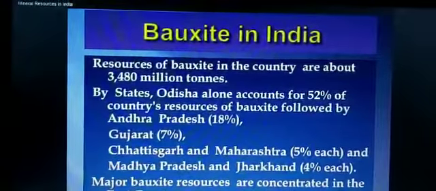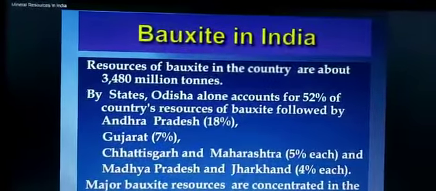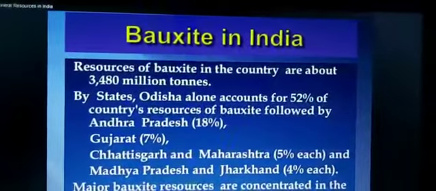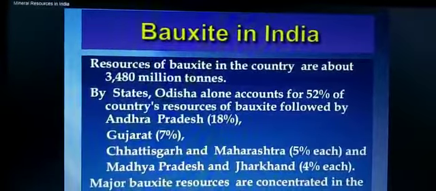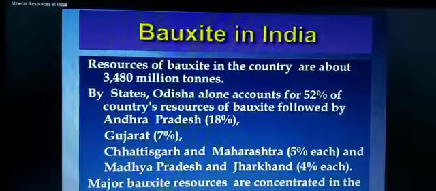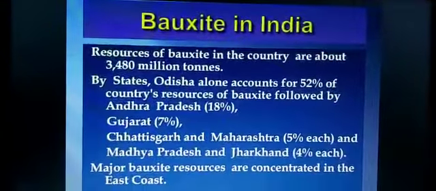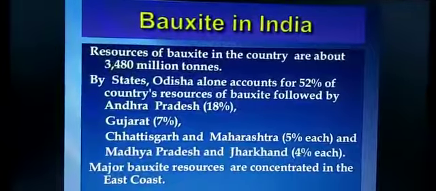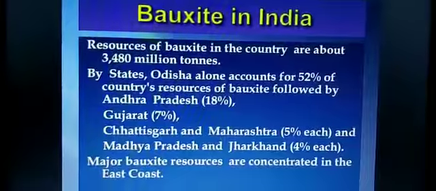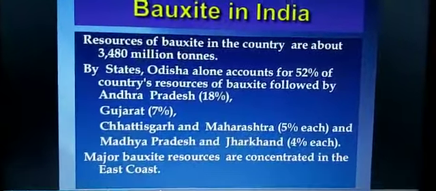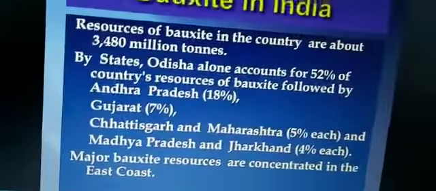That means the highest producer of bauxite is Odisha with 52%. Gujarat 7%, Chhattisgarh and Maharashtra 5% each, and Madhya Pradesh and Jharkhand 4% each. Major bauxite resources are concentrated in the east coast. Just now we will see the map and then you will come to know that the major part is found in the east coast of India, children.